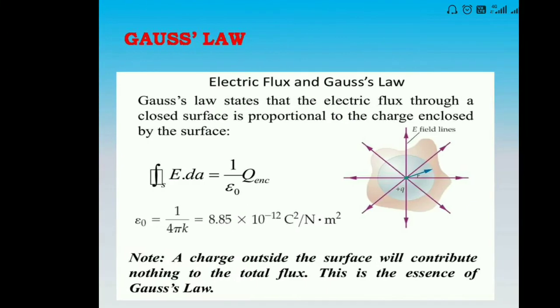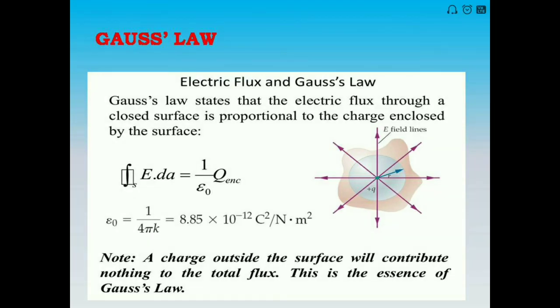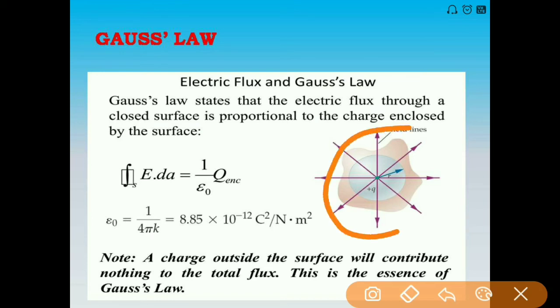Now let us discuss Gauss law. The statement given in the book is that the electric flux through a closed surface is proportional to the charge enclosed by the surface. In the figure, this is the Gaussian surface, the closed surface, with the enclosed charge Q. Because of that positive charge, the electric field lines originate outward. Electric flux is the measure of these electric field lines passing through this closed surface.